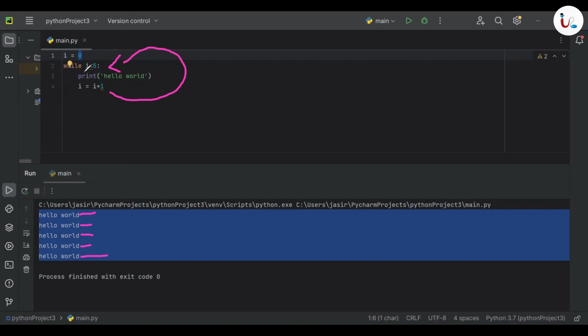Now the value of I, remember, is 5. So going up here, 5 less than 5. That's wrong, right? Because 5 is not less than 5. 5 is equal to 5. So in that case, since it is wrong, it will be coming down here. There is no more code, so the program finishes.